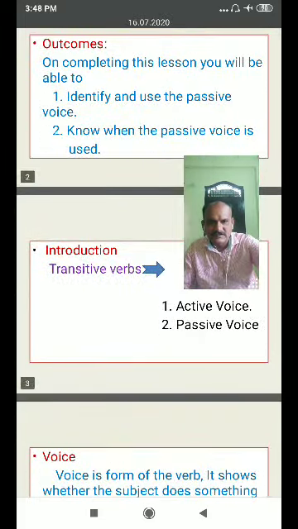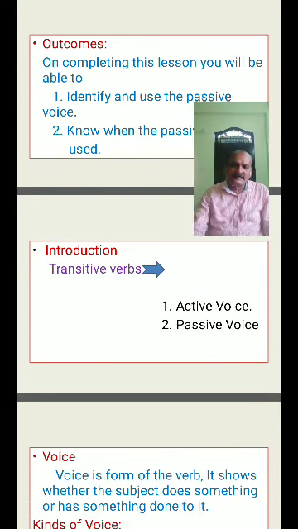Now, coming to the introduction part. In the English language, transitive verbs can be used in active voice and passive voice. In active voice, the subject is the doer of the action, and in passive voice, the subject is the receiver or the affected agent of the action.